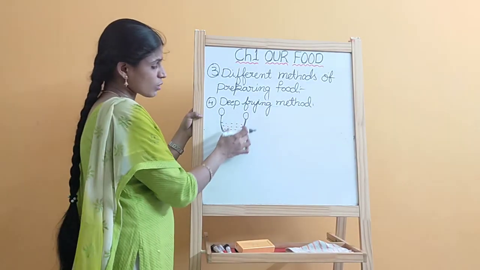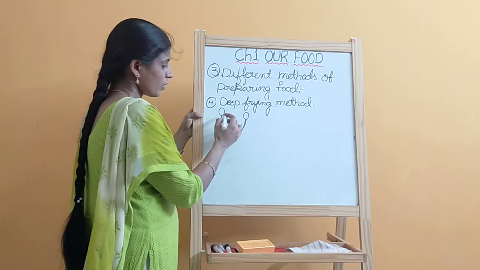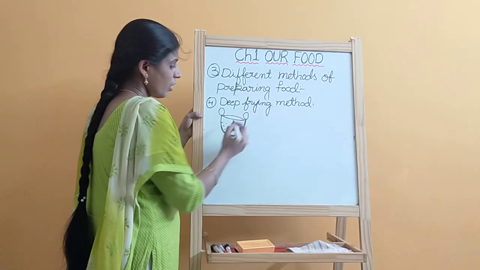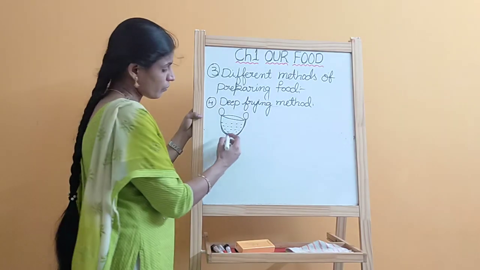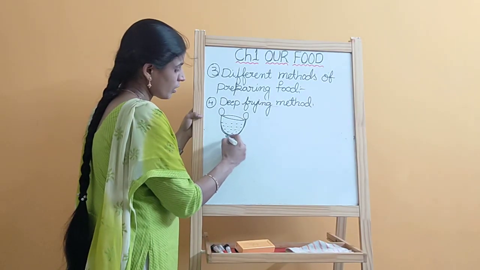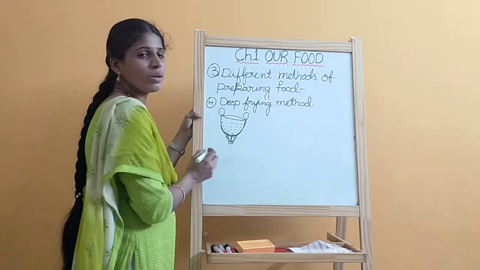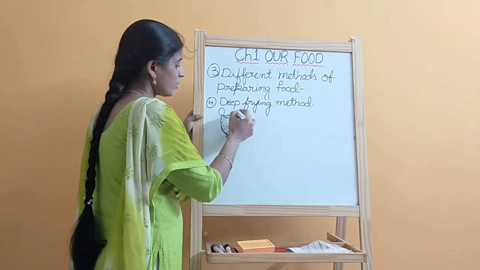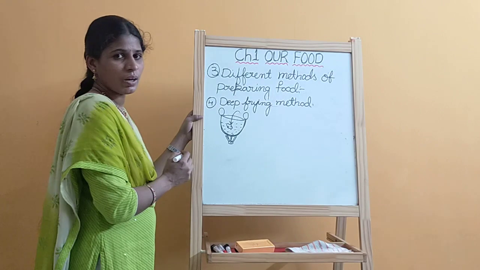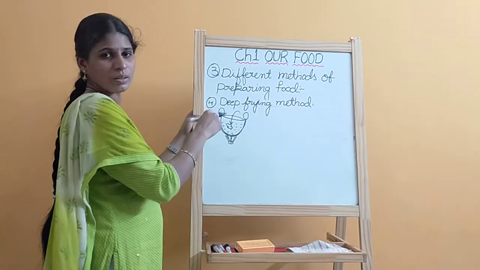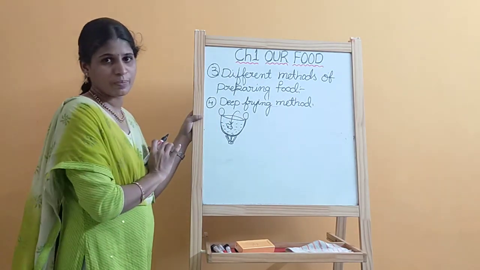Next, the food which you want to cook, you keep it on the flame, put that food in the vessel, and fry that food item.